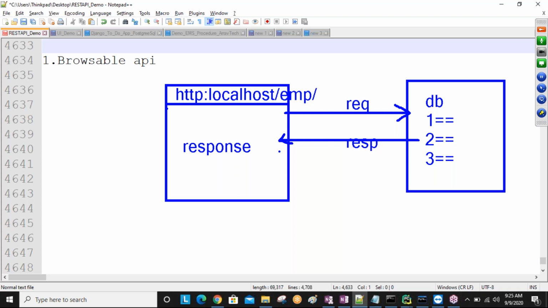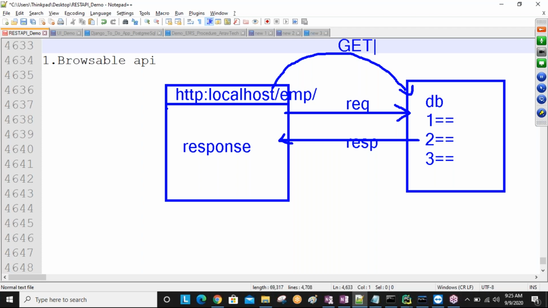When we are working with Django applications, from the browser we can directly send a request in the form of GET only, by default. A GET request is nothing but getting all the data from the database and displaying it on the browser.